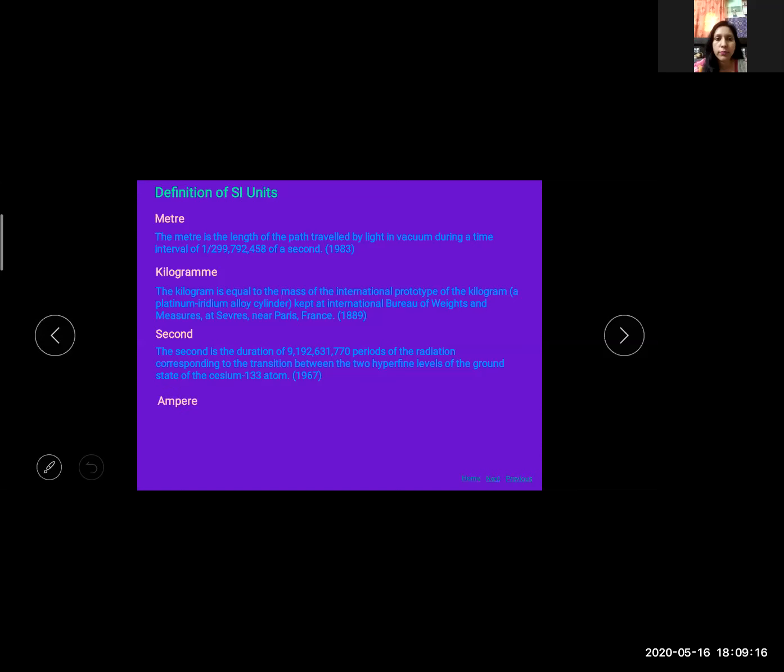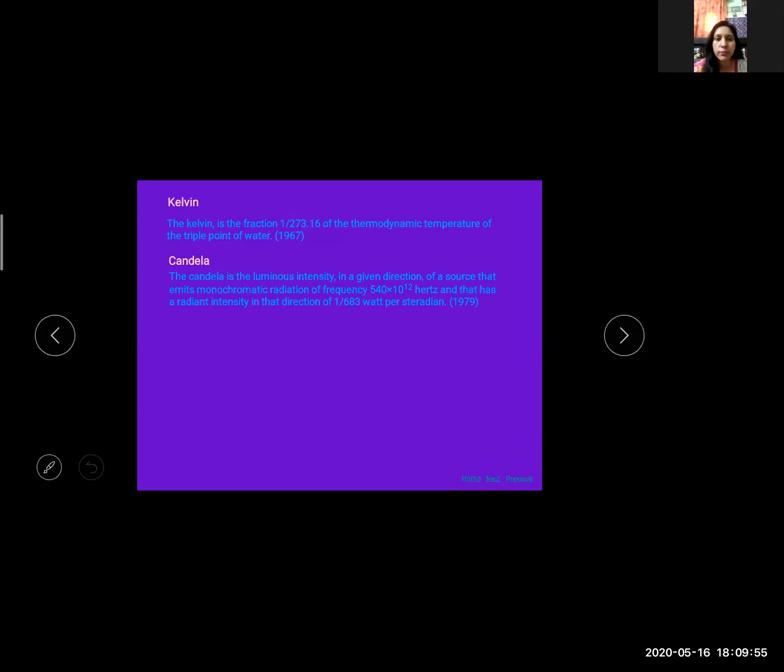And next is ampere. What is ampere? Ampere is defined as the constant current which, if maintained in two straight parallel conductors of infinite length and negligible circular cross-section, placed 1 meter apart in vacuum, would produce between these conductors a force equal to 2 into 10 to the power minus 7 newton per meter of length. Now the definition of Kelvin is the fraction 1 upon 273.16 of the thermodynamic temperature of the triple point of water.